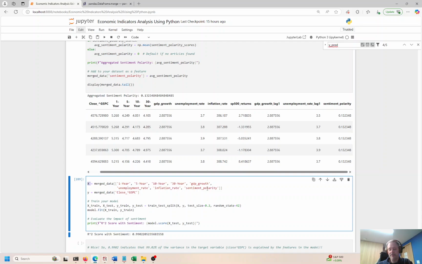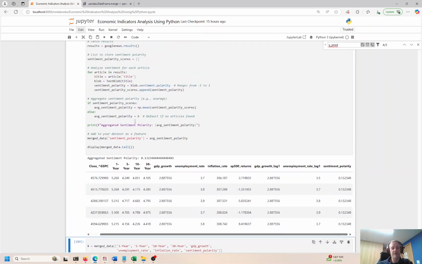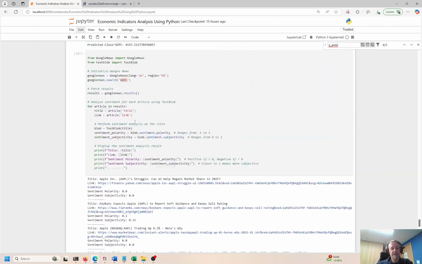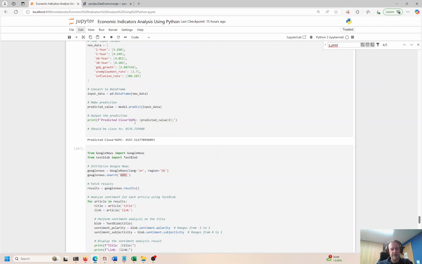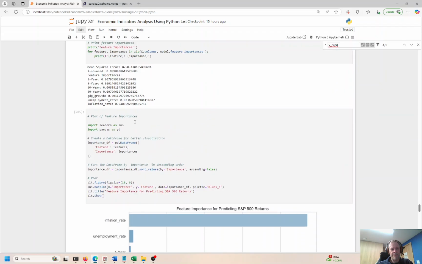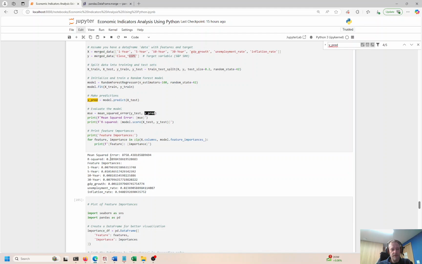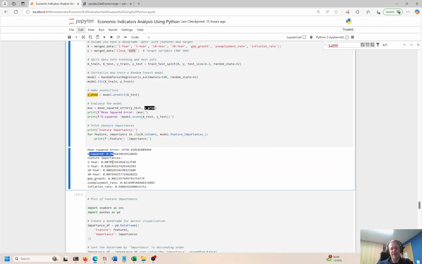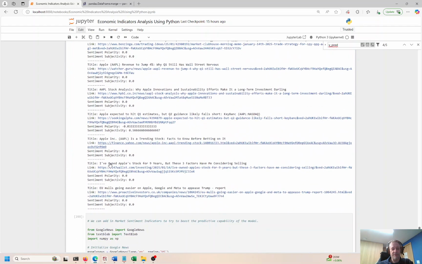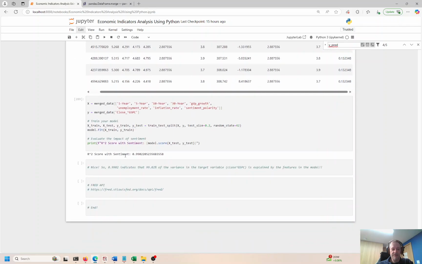I've said this so many times. The new one's sentiment, polarity. Now we're trying to predict stock price. We run it, 0.99. So we went from 0.98. What was this thing over here? Oh yeah, 0.98. So R squared of 0.98, which is pretty accurate. I'm loving that. Remember the original one was like 0.2 something, 0.25. Now we're up to 0.98. So very happy with the performance. I'm thrilled with that. This is 0.99.